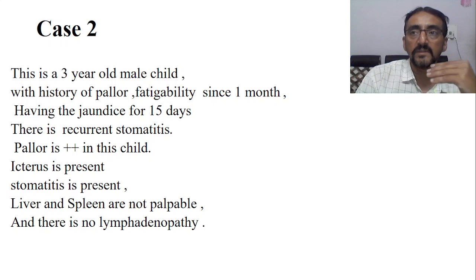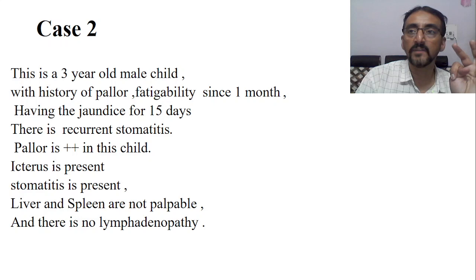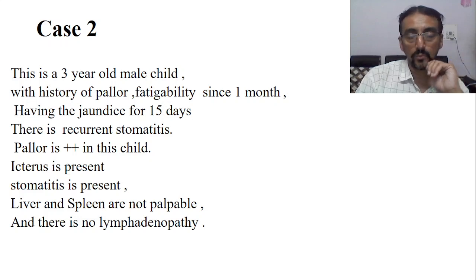So basically in one of the classes, maybe the first videos, I explained there are 4 types of anemias: deficiency anemias, hemolytic anemias, bone marrow anemias, and hemorrhagic anemias. Now if you look at this picture, to which particular category does it belong? Do you think it is a deficiency anemia?